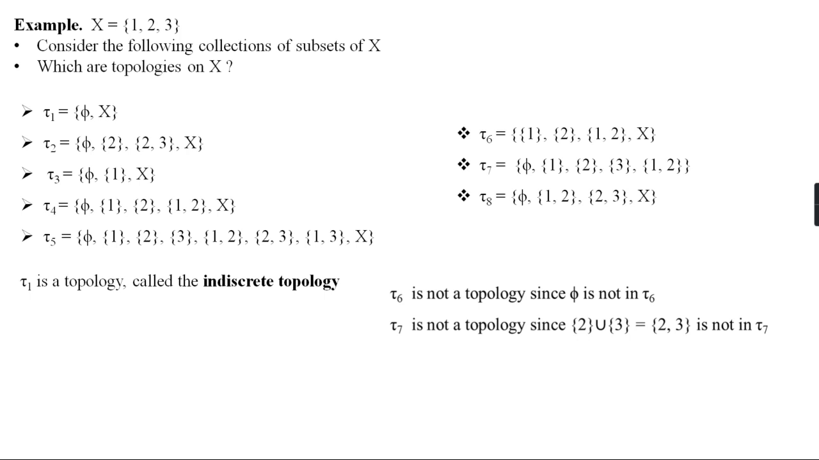Moreover, we can see that any family consisting of phi, X and a singleton set of any element from X is always a topology on X. So clearly tau 3 is a topology. And again, tau 4.